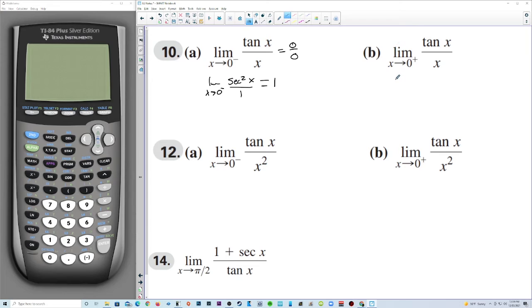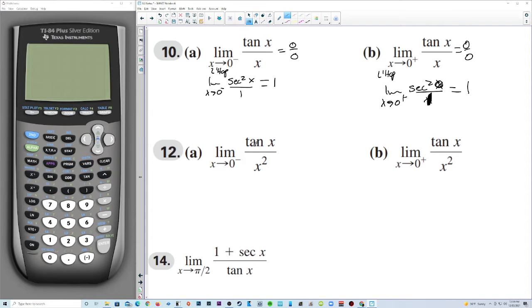How about from the right? Oh, and I want to denote that I used L'Hopital's on this. We get 0 over 0 again right here. We have the limit as x approaches 0 from the right of secant squared of x over 1. We're doing the derivative, plugging 0 in, and we get 1 for that one as well.